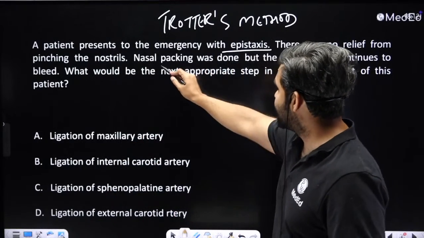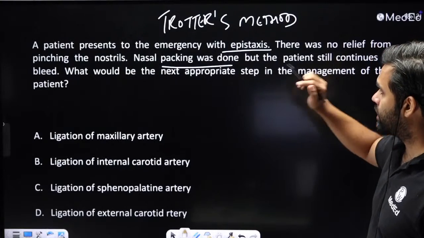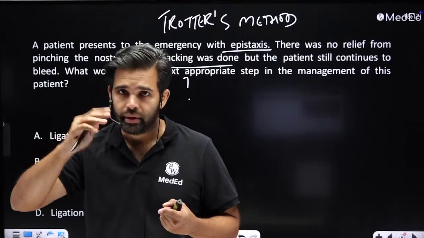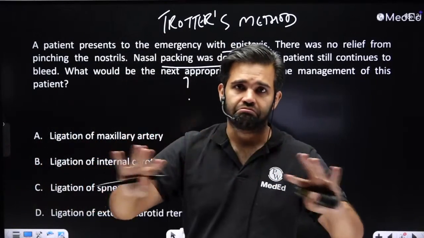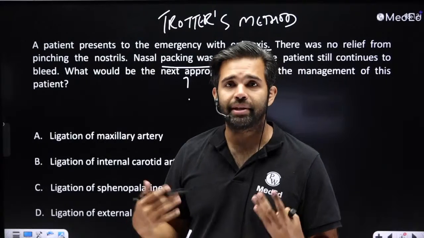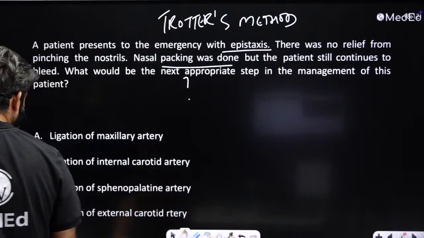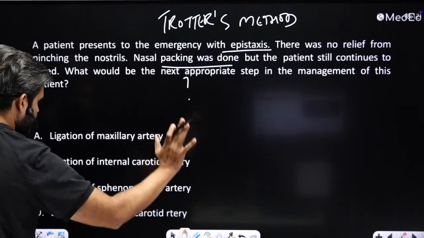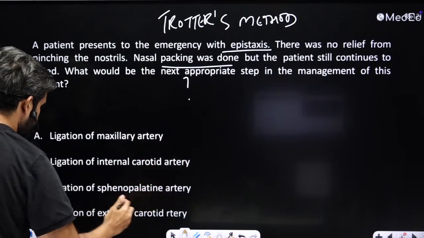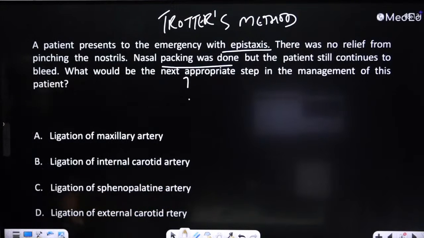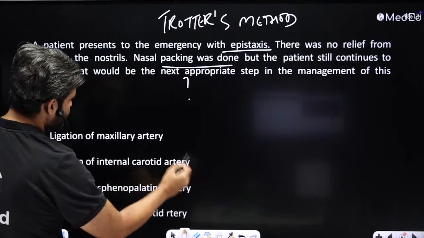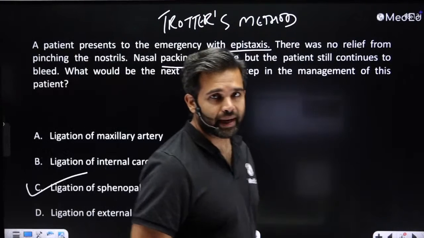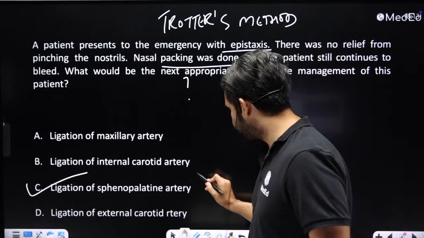That did not work. Nasal packing was done. That also did not work. So what is the next appropriate step? First line, Trotter's method and packing done, not working. So after this, we basically have to go for ligation. But what will you ligate? You ligate the bleeding source itself. Sphenopalatine artery or external carotid artery, right? So the sphenopalatine artery, which is a branch of the maxillary artery, we will ligate, because this is also called the artery of epistaxis.